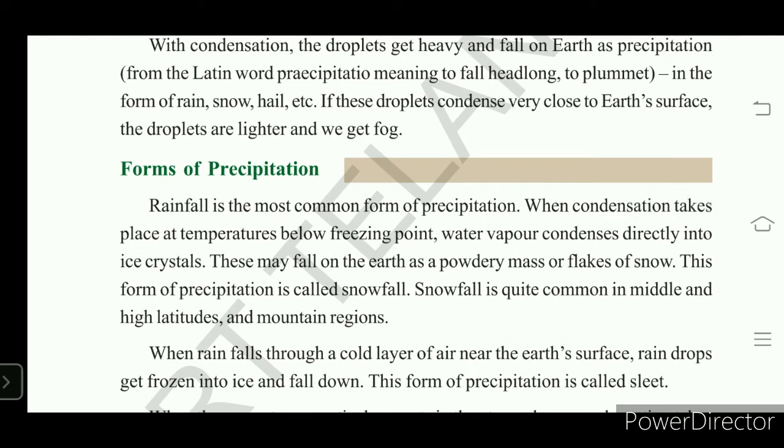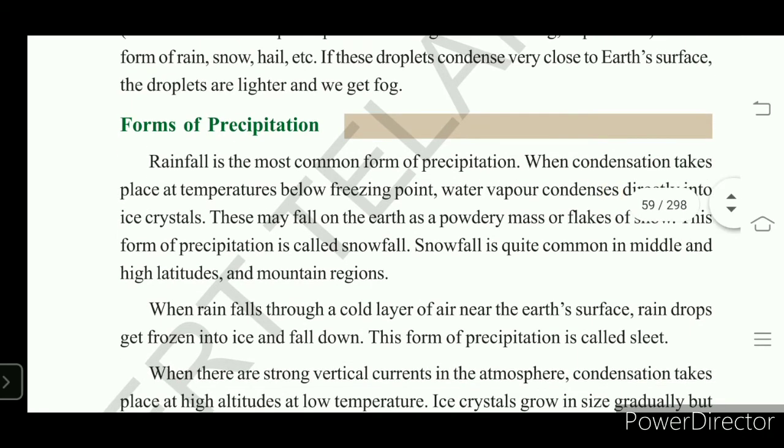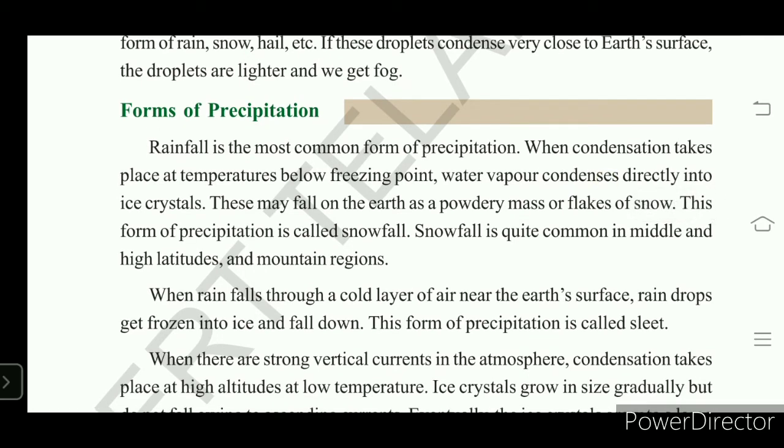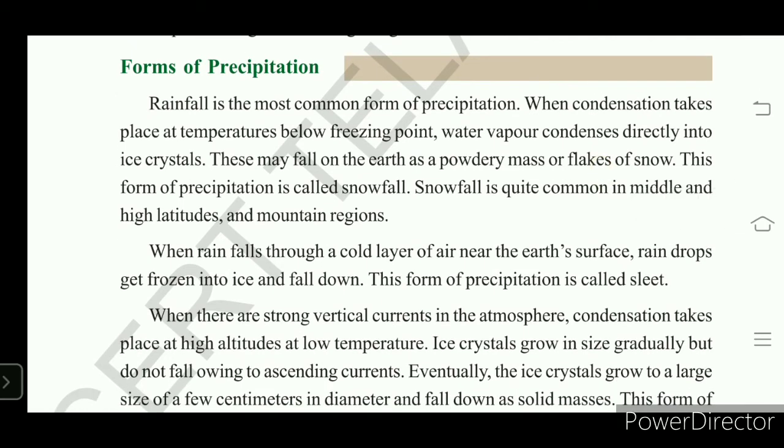When rain falls through a cold layer of air near the earth's surface, the raindrops also get frozen into ice and fall down, and that is what we call sleet. Instead of rainfall, we see ice crystals form on the earth's surface due to the cold layer in the atmosphere.